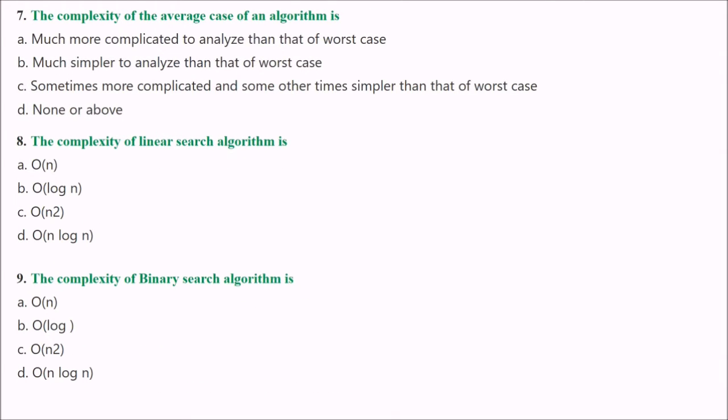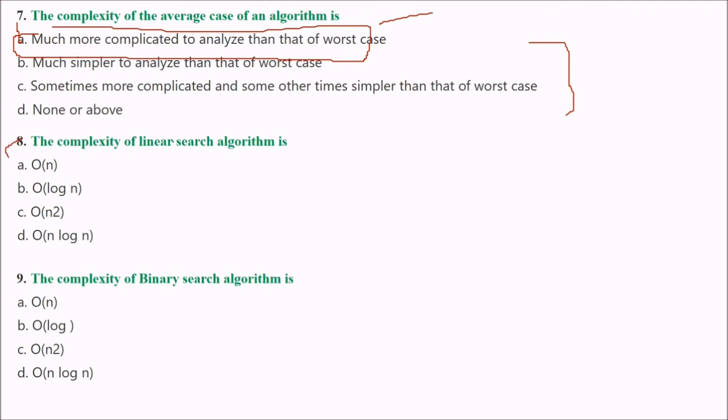Next is: the complexity of the average case of an algorithm is what? The solutions are here. You have to choose one of these. Let us start with the first one. The complexity of the average case of an algorithm is much more complicated to analyze than that of the worst case. Yes, this is correct. We'll go with the first one only.